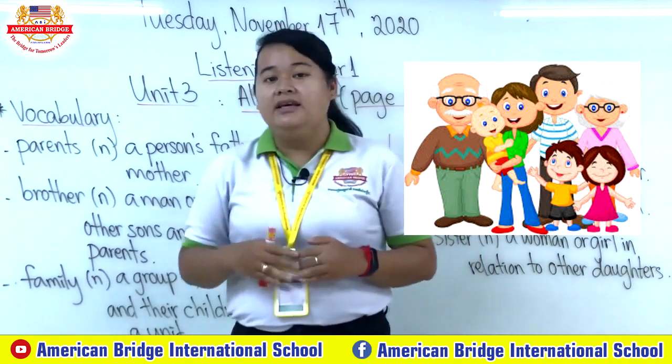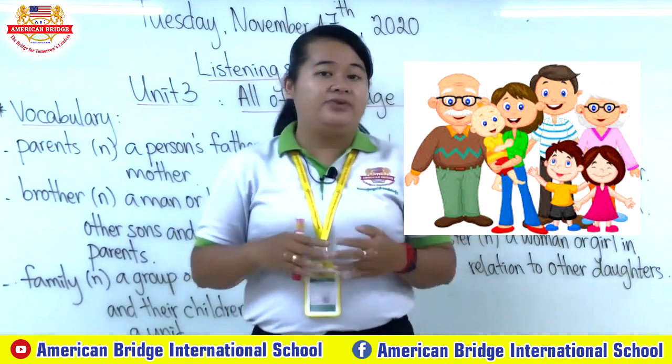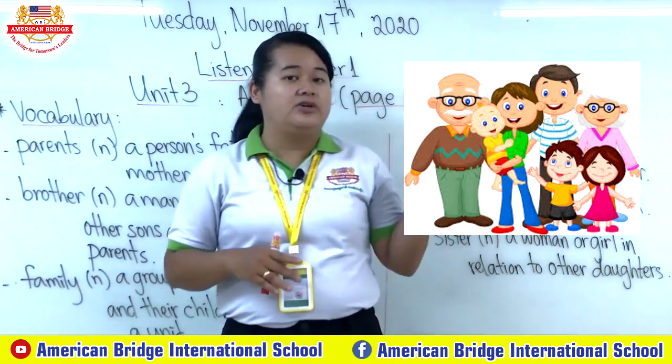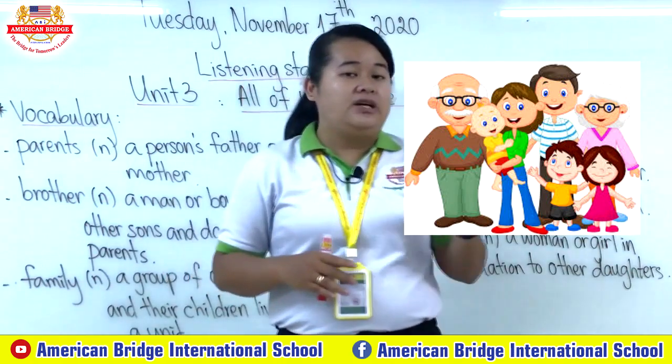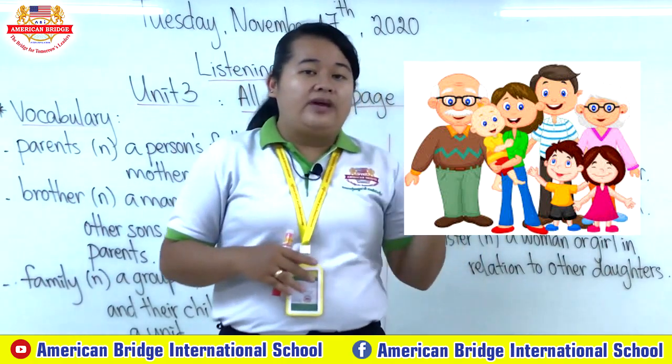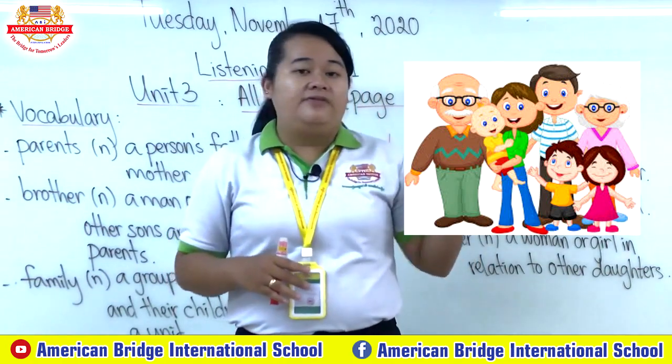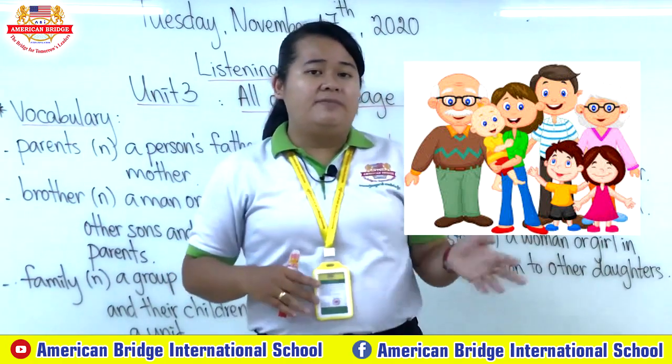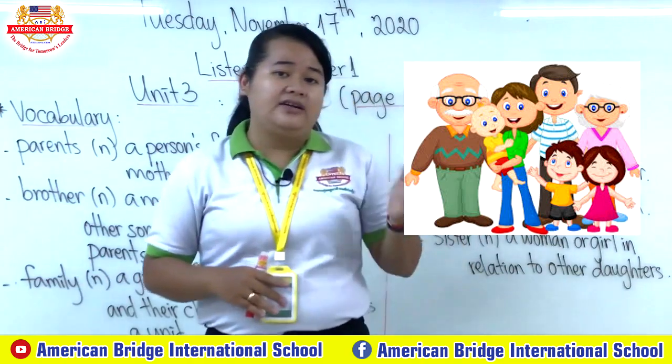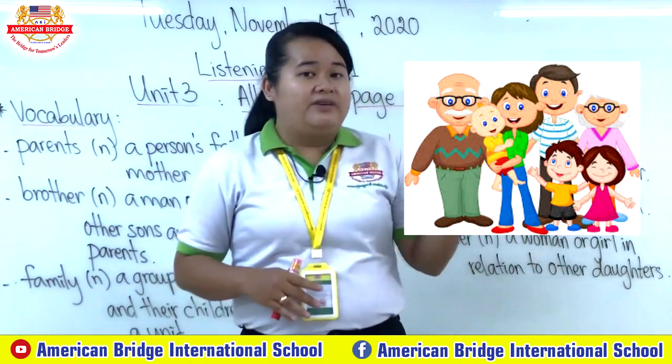That we can stay or live together. So now let me show you. So this one is the picture of a family that you can stay or live together, like brother, sister, mother, father, aunt, uncle, right? So that one we call family.